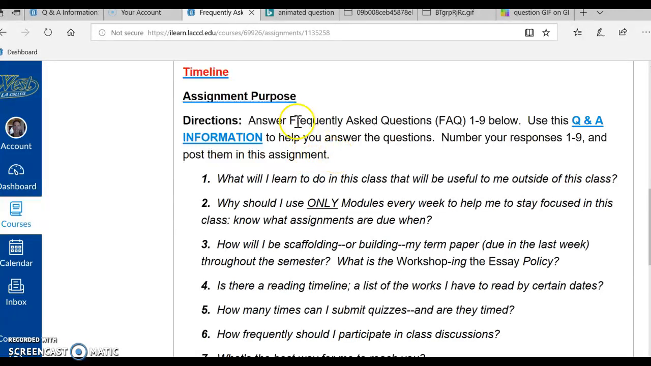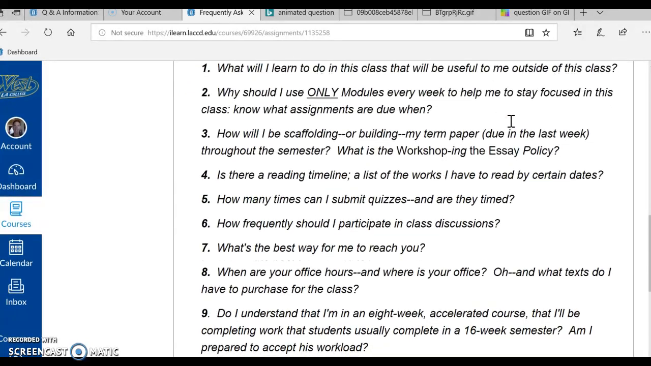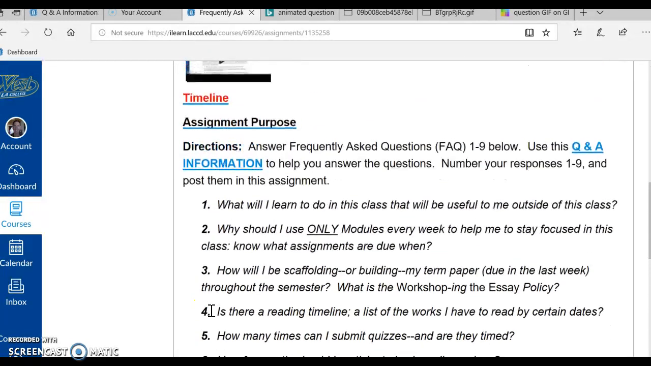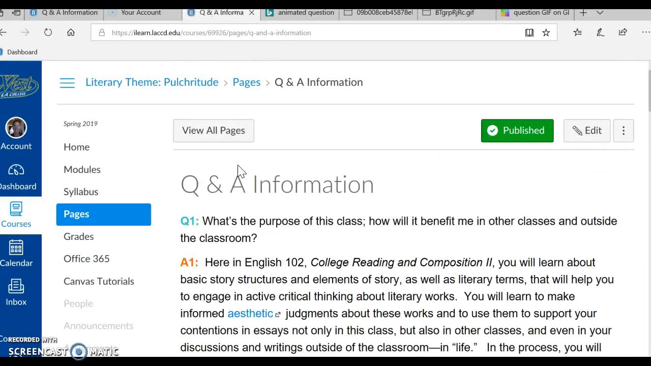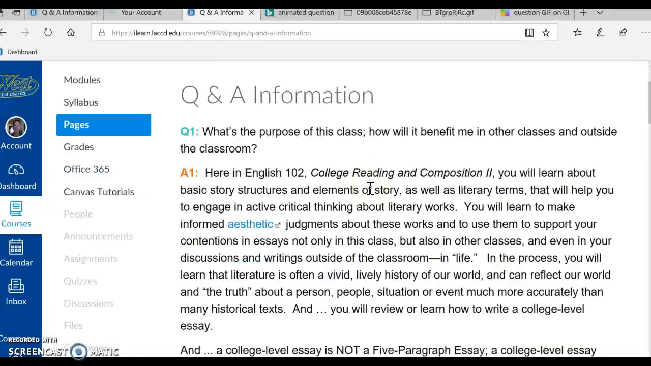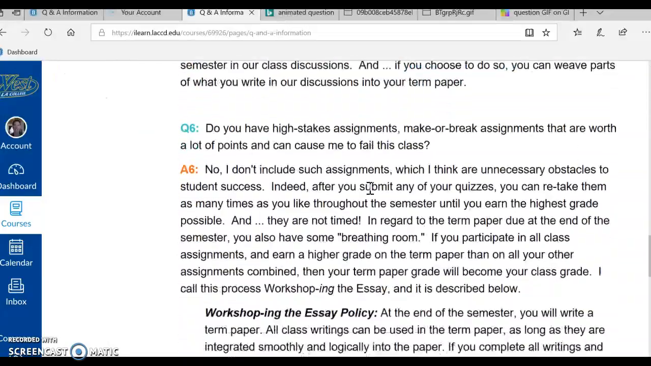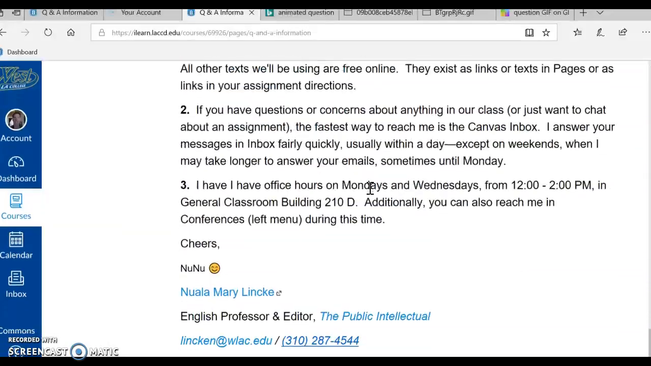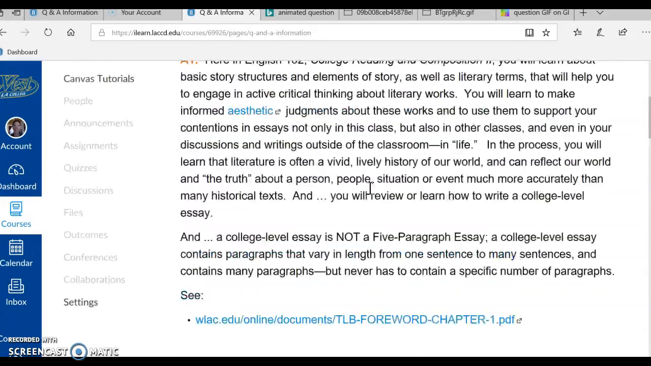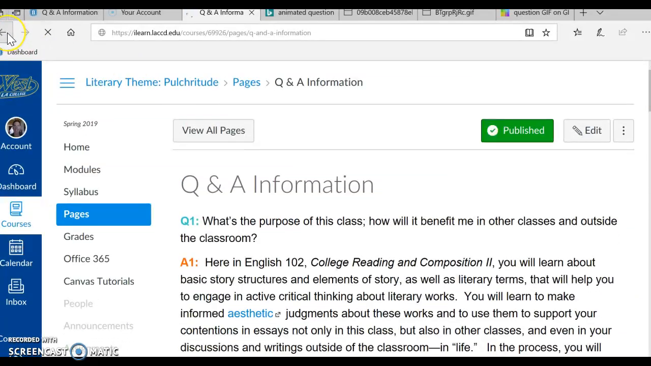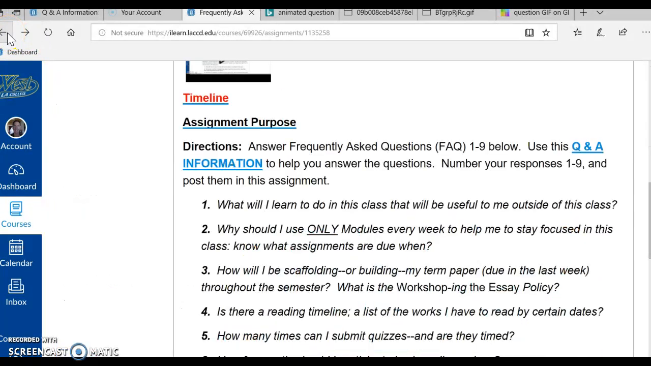Okay, so the frequently asked questions, FAQ 1 through 9 below, where are they? Here they are. They're questions 1 through 9. We have them. How are we going to answer these questions? We can use this Q&A information. We have a link here. I'm going to click on it, and it takes me into the Q&A information on this page here. Okay. So we have all of this information, and it will help us to answer the questions. Okay, so we know what to do.